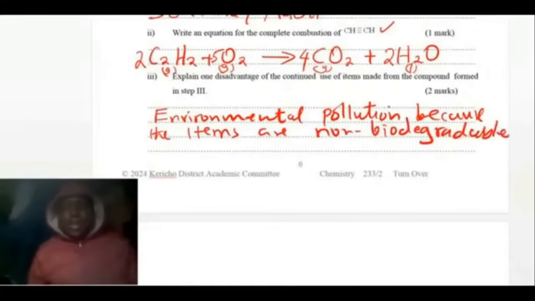Non-biodegradable, in other words, means these items don't decompose. Therefore, they cause environmental pollution.